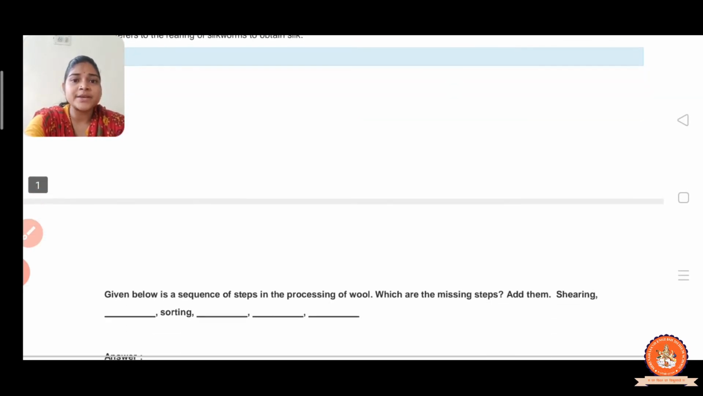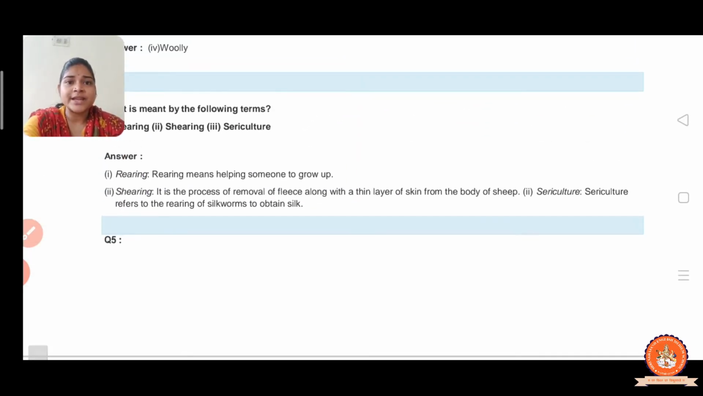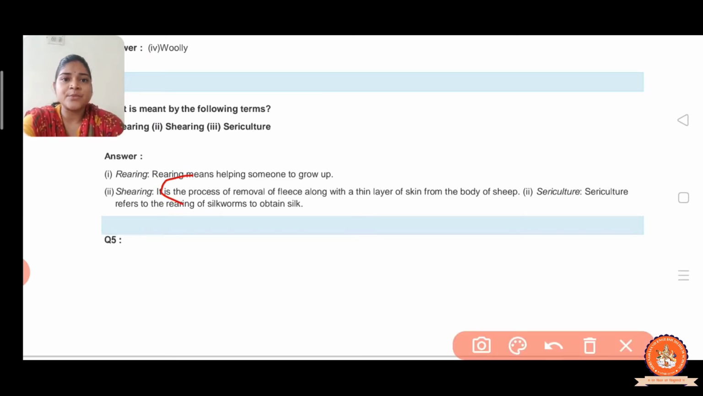Now shearing. Shearing is the process of removal of fleece along with a thin layer of skin from the body. Shearing is the removal process. It is the process of removal of fleece along with the thin layer of skin from the body of the sheep. So this is shearing.